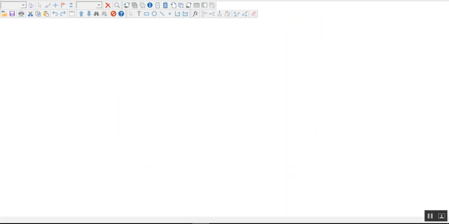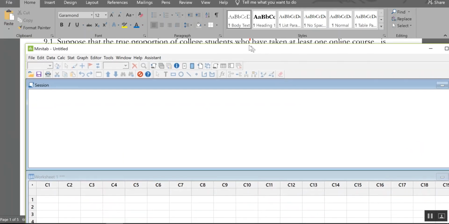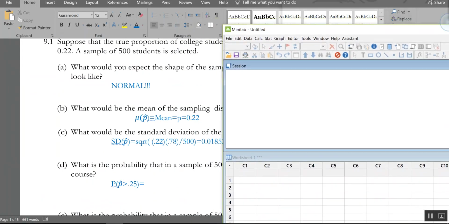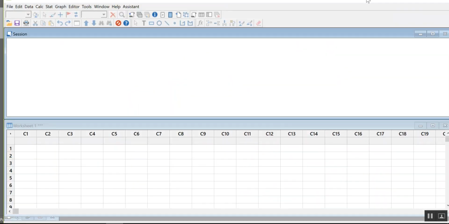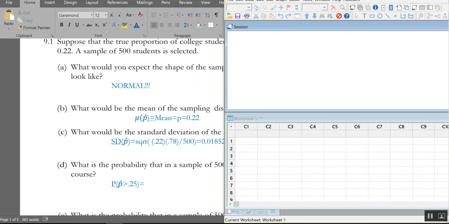Woohoo! So I'm going to pull Minitab to the side and make it small in a second. I should have had this open already. Because I only need parts of Minitab. Yes, I do many things. No! I fail at putting things together. You can see this well enough, I hope.